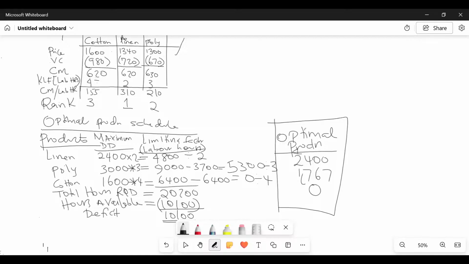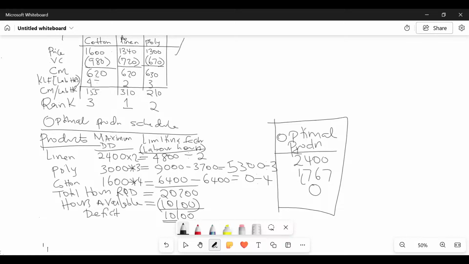So then we want now to convert these hours that we have into units. Fortunately, we know that for linen, 1 unit is how many hours? 2 hours. How about 48 hours? So we divided, and I told you the very best way of getting optimal production. I know that for maximum demand, I multiplied. To get optimal production, what will I do?